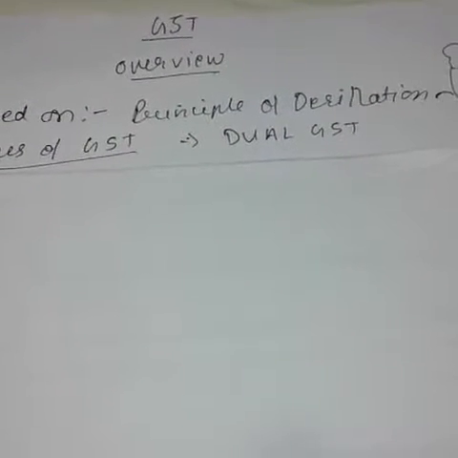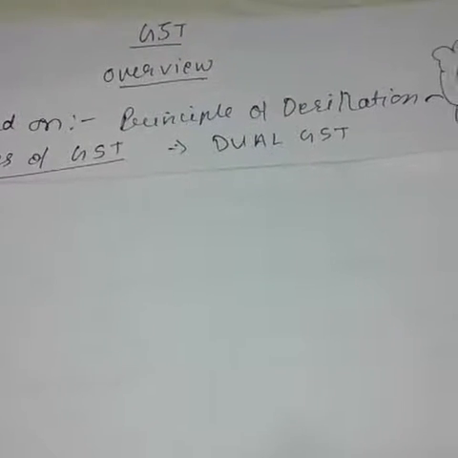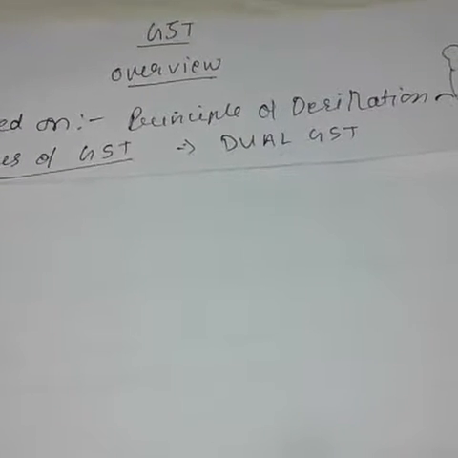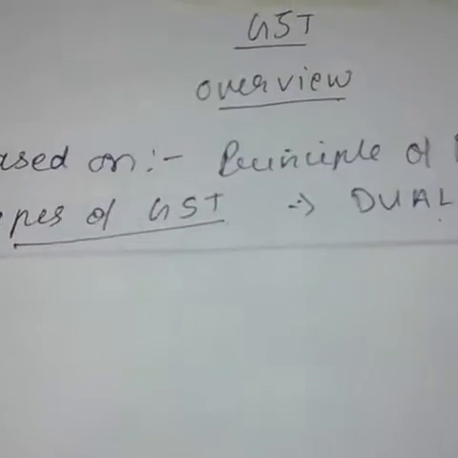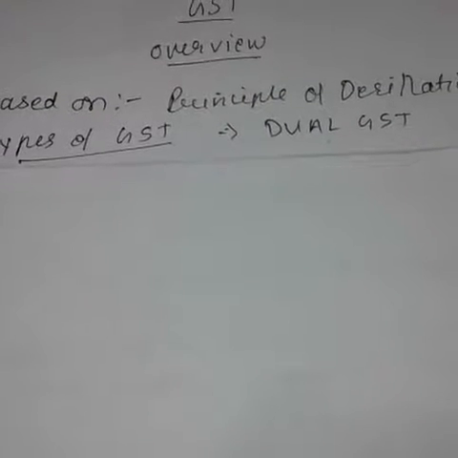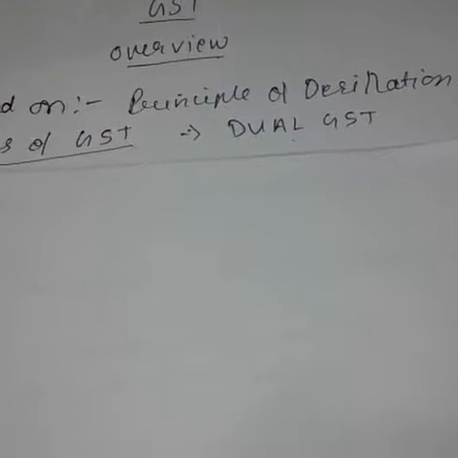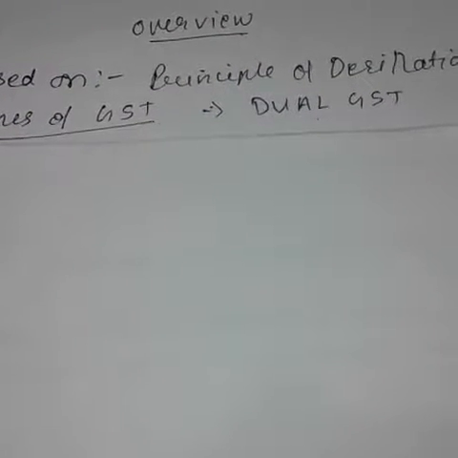In the GST, almost each and every central level tax and state level tax has been taken into consideration. It is based on the principle of destination, which means that the levy of GST shall take place where the goods and services are being supplied.